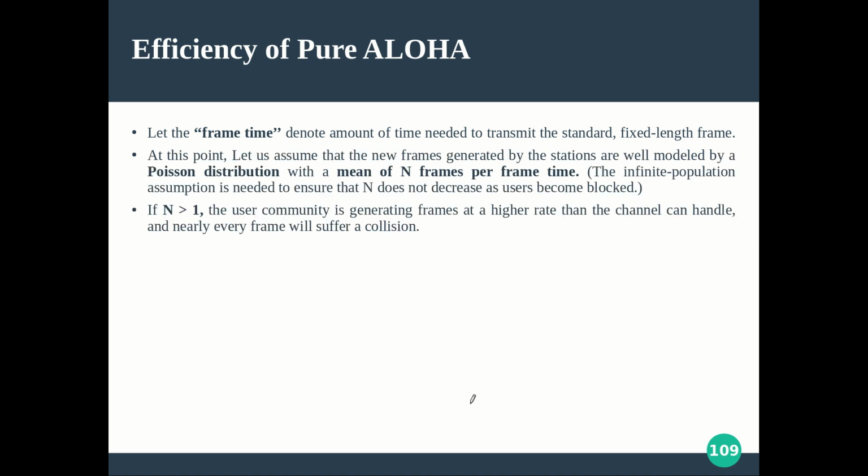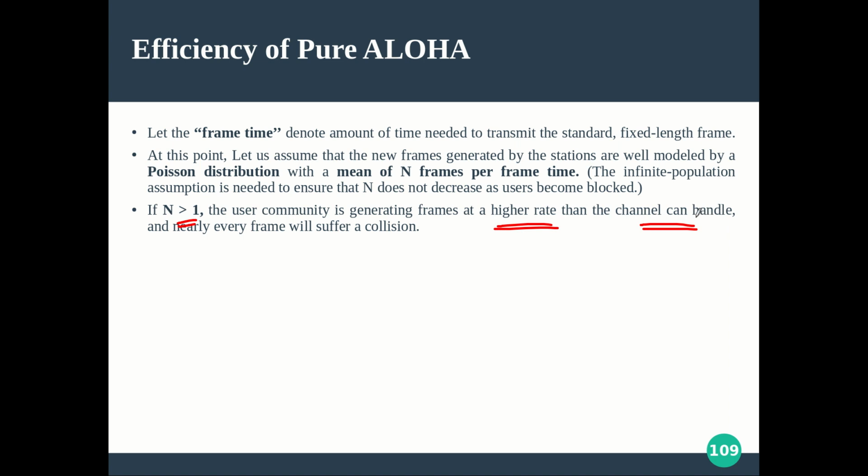If n is greater than 1, that means the user community is generating frames at a higher rate than the channel can handle. N greater than 1 means during your frame transmission time, more than one station is transmitting data, right? So definitely the chance of collision is high. So the data rate is more than what the channel can handle without collision, handle in the sense in a safe manner.